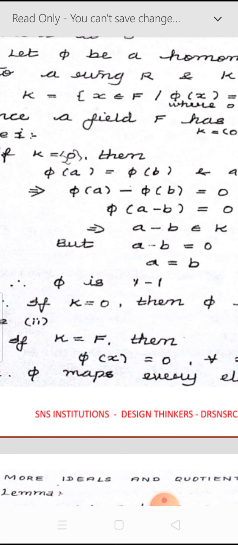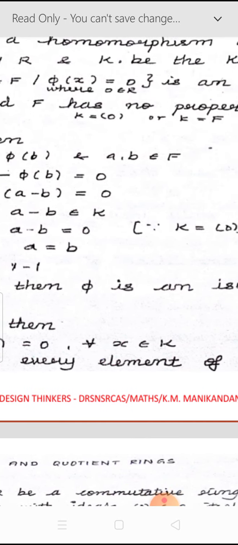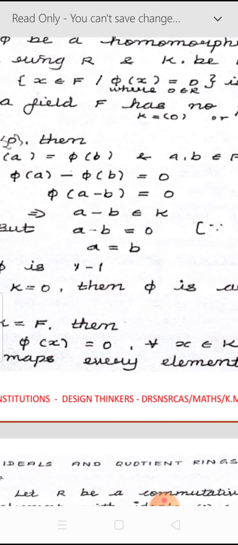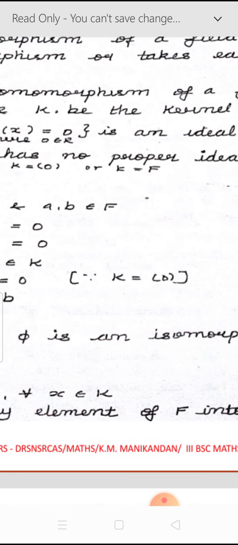So if the kernel consists of only the 0 element, we have shown that pi is an isomorphism, because a mapping which is 1 to 1 and onto is called an isomorphism. Here the 1 to 1 property is verified. Therefore pi is an isomorphism. So for the next case we assume that K equals F.